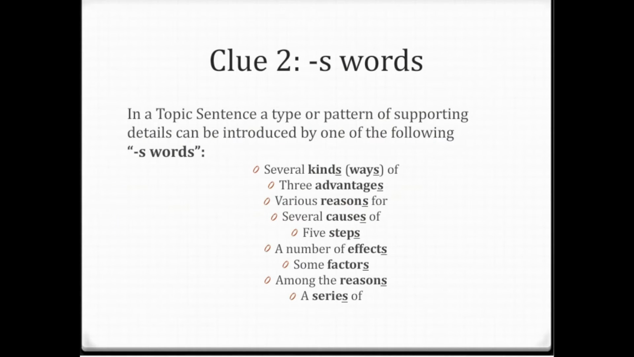Clue number 2, S words. In a topic sentence, a type or a pattern of supporting details can be introduced by one of the following S words. For example, several kinds, ways of something, 3 advantages, various reasons, several causes, 5 steps, a number of effects, some factors, among the reasons, a series of, and so on. So look for those S words that represent some kind of a category, and that might help you to find the topic sentence faster.